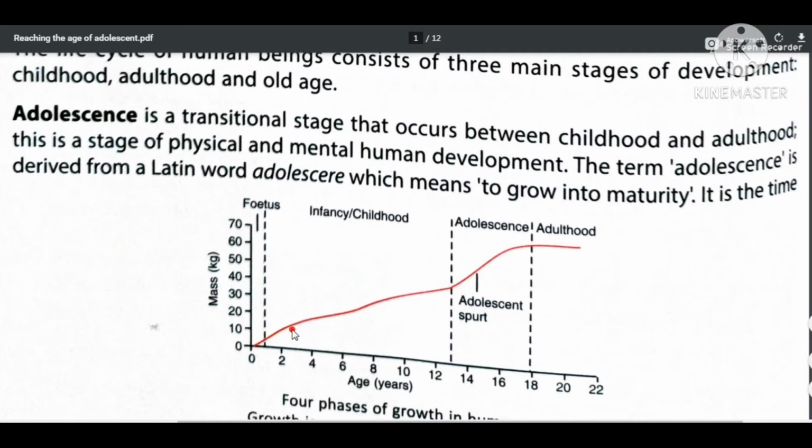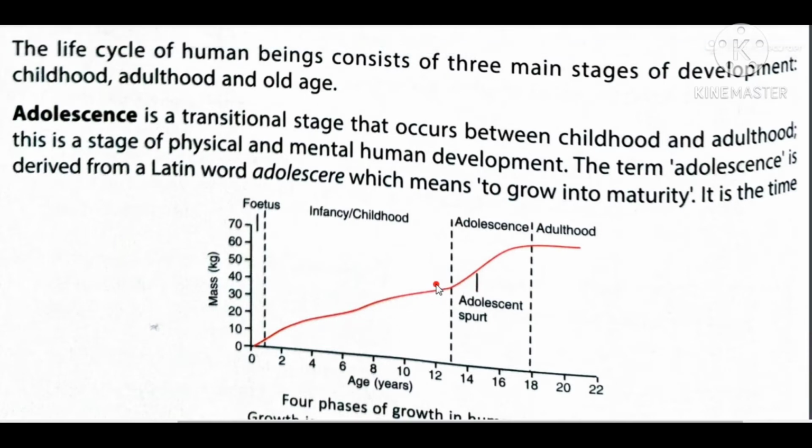Initially, during the childhood stage, this change is not very sudden, but during adolescence this change increases remarkably. This is roughly from the age of 13 to 18, as an approximate idea.